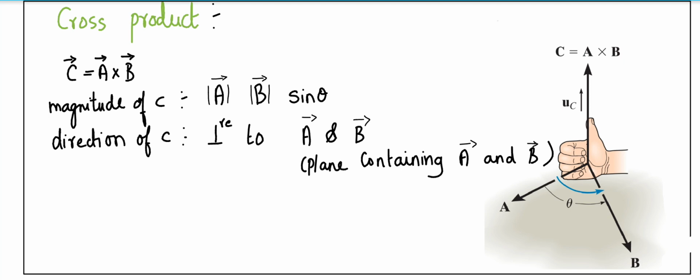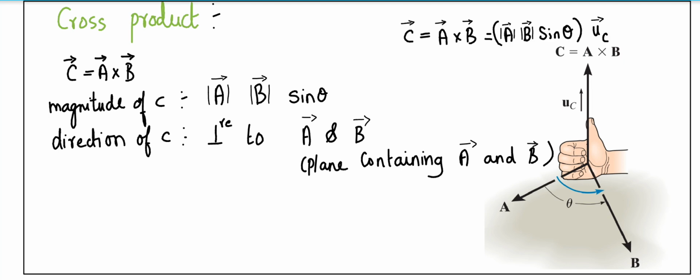As the right hand curls from A vector to B vector, if the thumb points upward, that is taken as a positive value, and similarly if the thumb points downwards, that is taken as a negative value. So this is what the cross product defines.